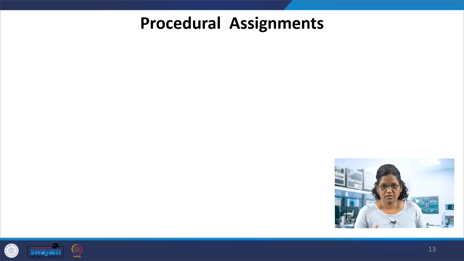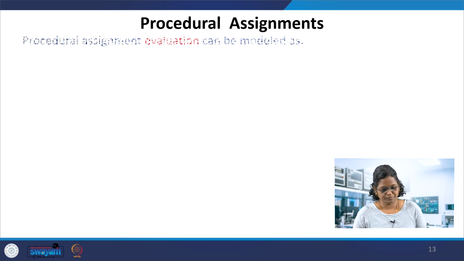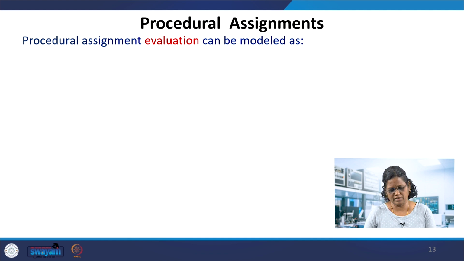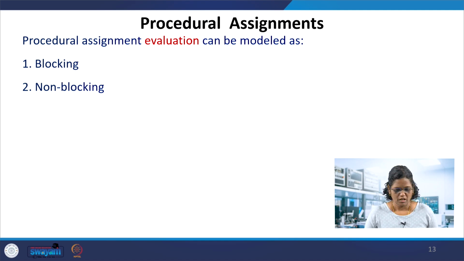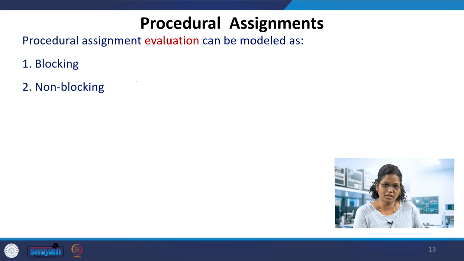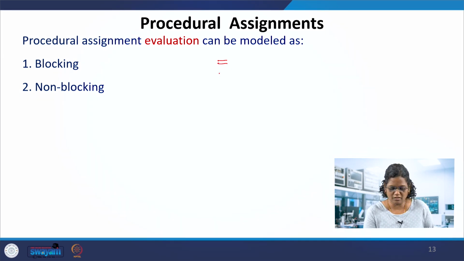We'll now see the procedural assignments, as these carry the timing controls in Verilog modules, and see the types in which these assignments are done. Based on how the procedural assignment is evaluated, it can be modeled as blocking or non-blocking, which we were using in all the examples. Blocking uses the equal to sign, and non-blocking is the less than or equal to. So here the assignment is based on the evaluation.